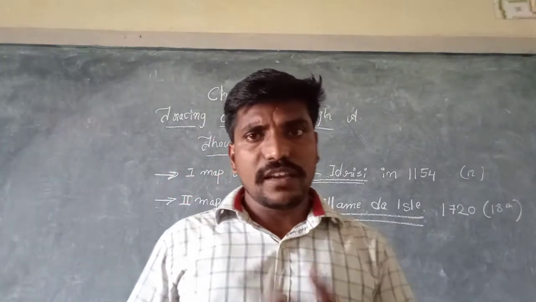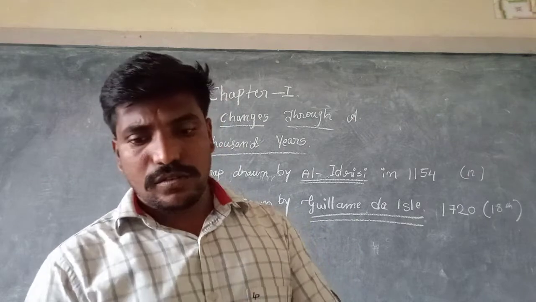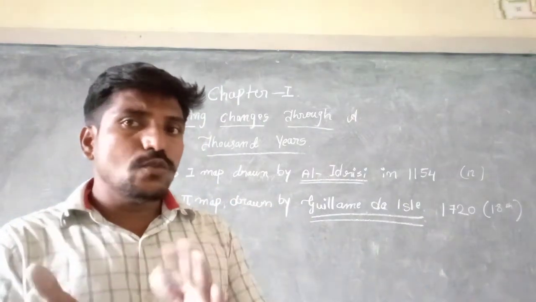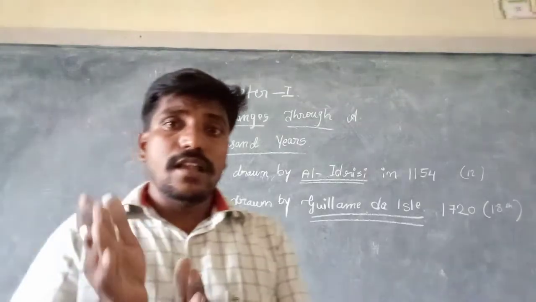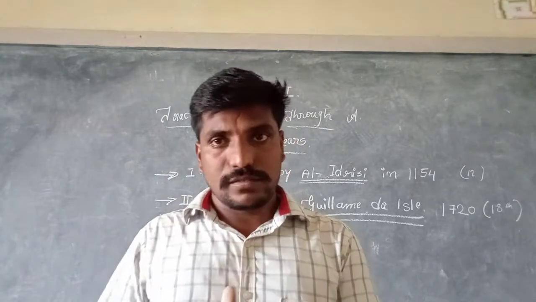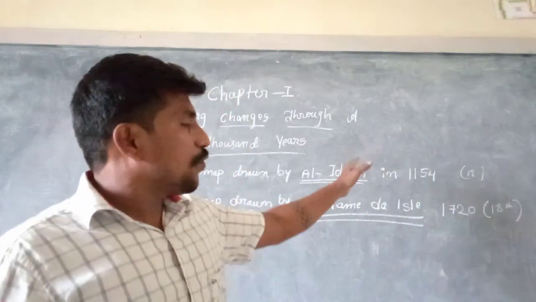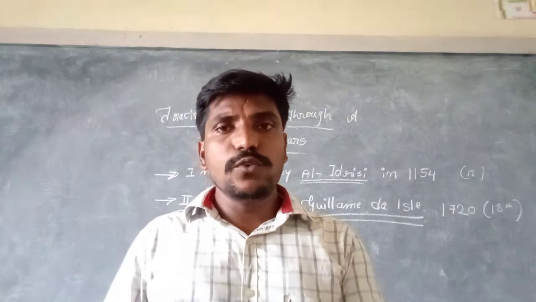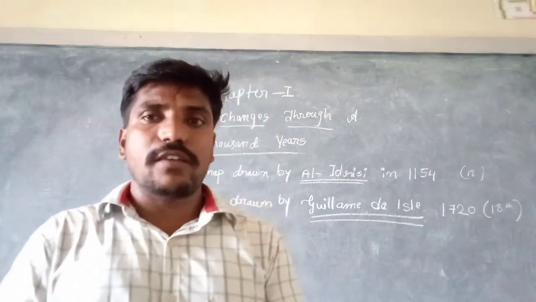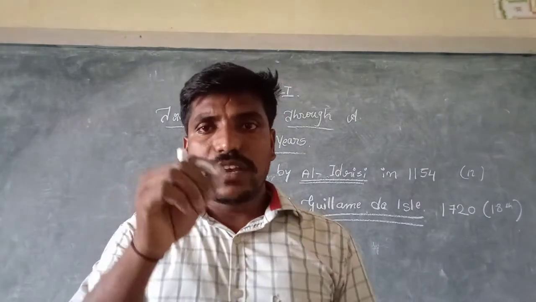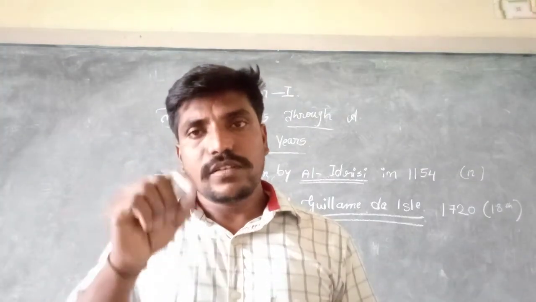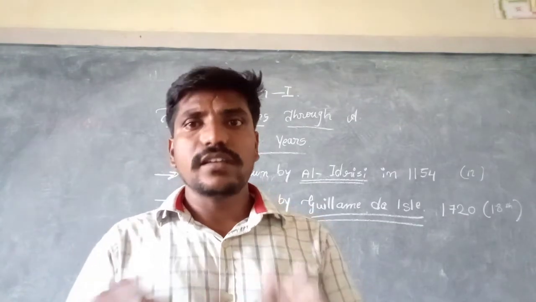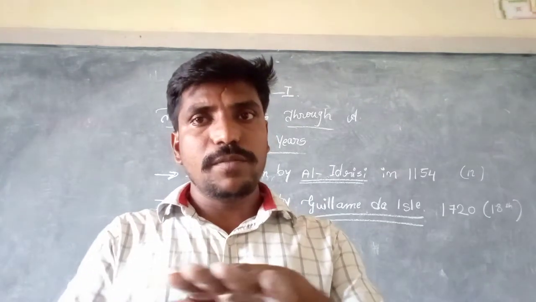For what reason do I need to tell you at the beginning of the lesson? Because by observing the two kinds of maps, you will observe many changes. Compared to the first and second map, you get to know many changes. If you observe the second map, it is very clear. All the names are written in the Arabian language, but it is still very clear.